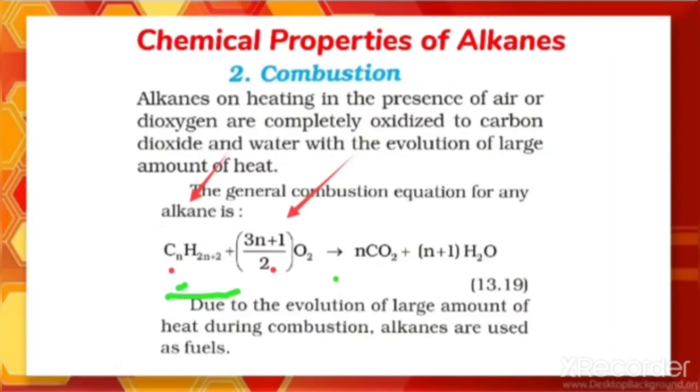n is the number of carbons. So how much oxygen do you have to take? What is the stoichiometric coefficient? That is (3n+1)/2. Like if n is 1, then (3 into 1 plus 1) divided by 2. You have to take it that way. And what do you get as products? n molecules of carbon dioxide, because n carbons are there, and (n+1) molecules of water are formed here.